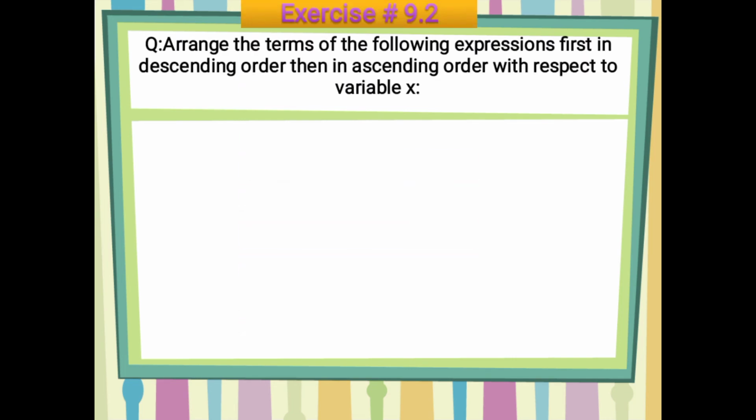Okay students, now move to the next question of the same exercise. The question says: arrange the terms of the following expressions first in descending order, then in ascending order with respect to variable x. So students, with respect to variable x means what?